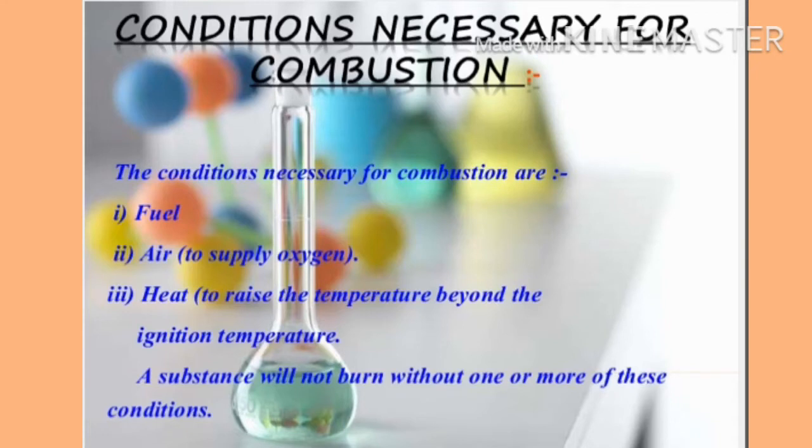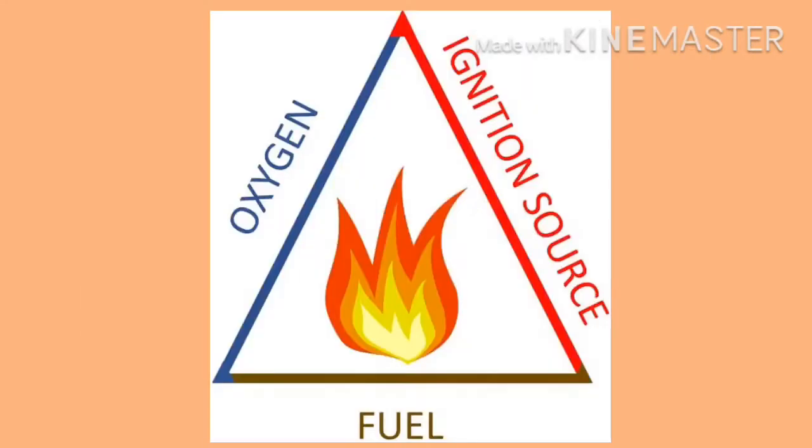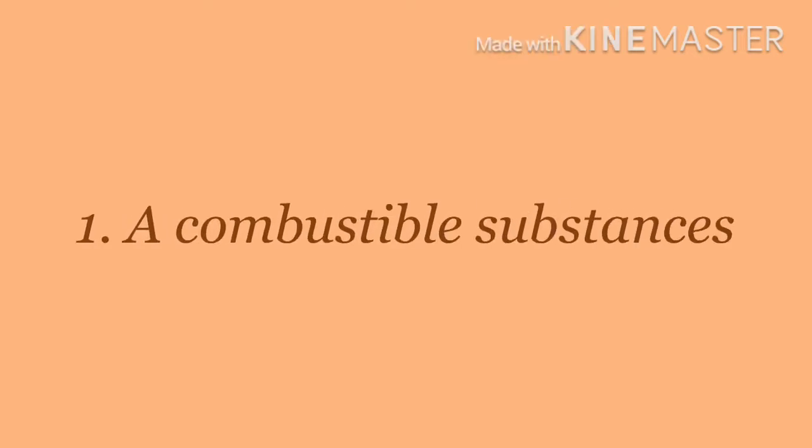One by one we will learn the conditions. Next you can observe this triangle, which shows the conditions necessary for combustion. First we said fuel, second is oxygen, and third is the ignition source or ignition temperature. First is the combustible substance.